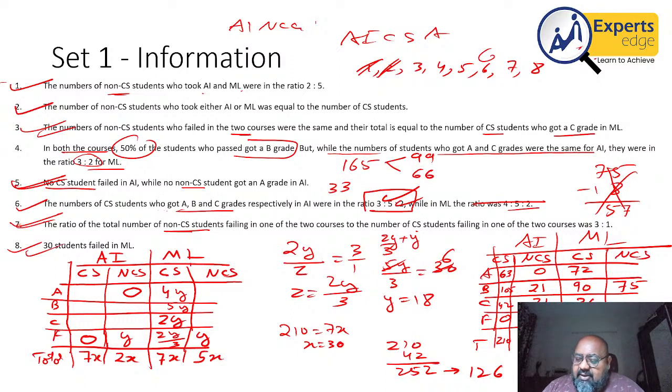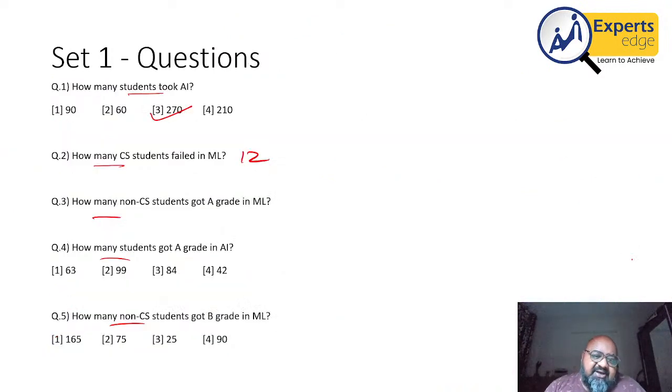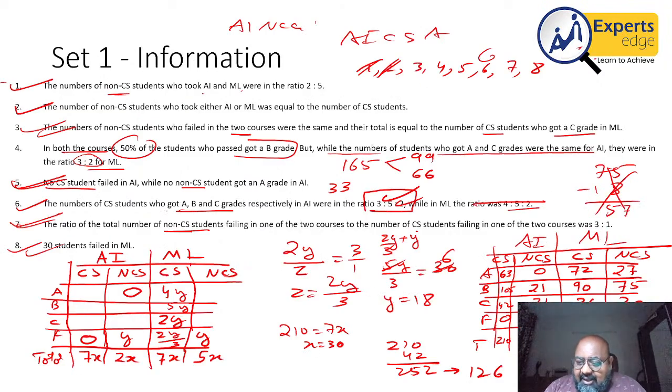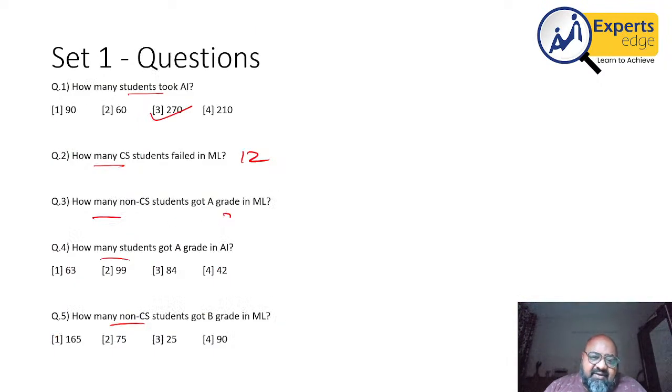Now for ML A grade to be 99, 72 is already there, so this will be 27. And for 66, I will need 36 plus 30, 66. Now my table is complete. I misread the information. So how many non-CS students got grade A in ML? Grade A in ML for non-CS students was 27.